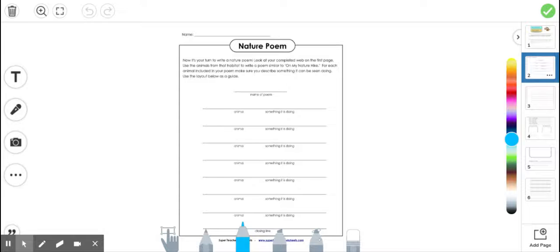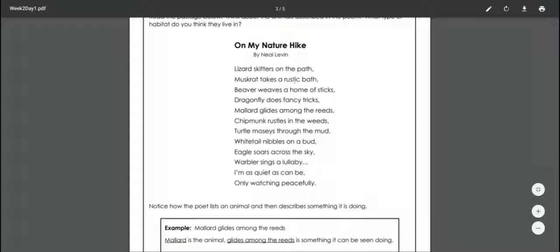Moving along, we're going to work on our nature poem today, okay? So I want to draw your attention back to week 2, day 1. That was Monday. I want to show you or remind you about their nature poem that they did. Let me see here. So it looks like this.